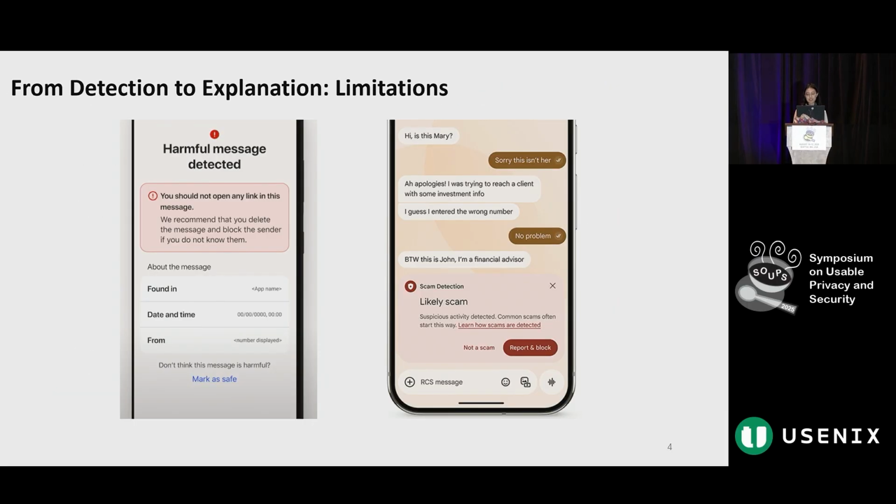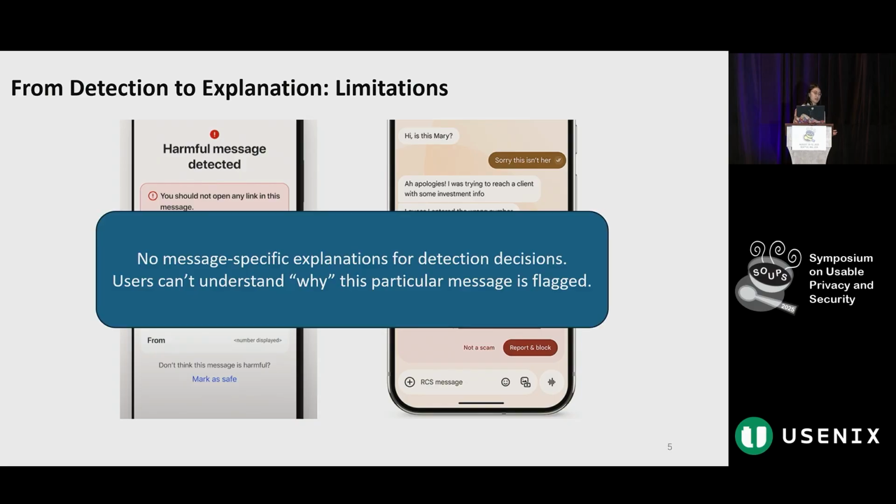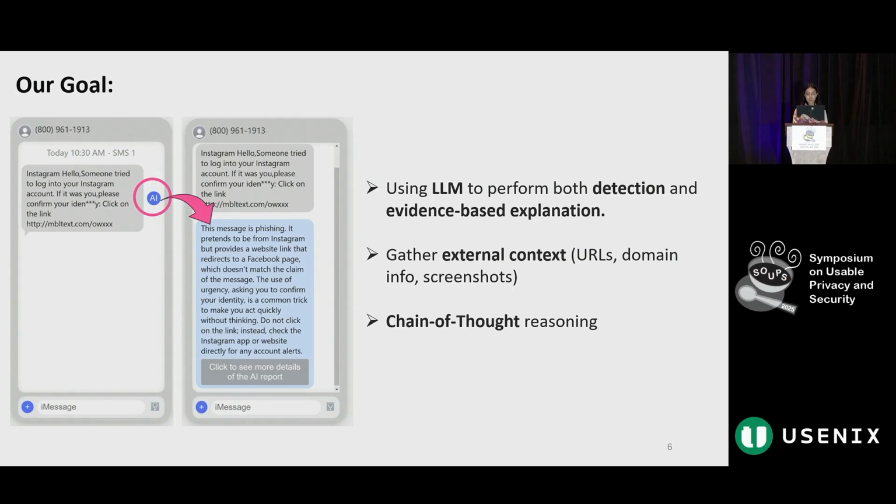Many existing phishing detectors on mobile apps will simply issue a generic alert saying something like, "This message may be a scam," but they don't explain why, so users are left confused. Users cannot understand why this particular message is flagged. So, we want to bridge this gap. Our goal is to build a large language model agent system that can collect more contextual information and detect phishing accurately. Also, it provides explanations of its decisions to users.